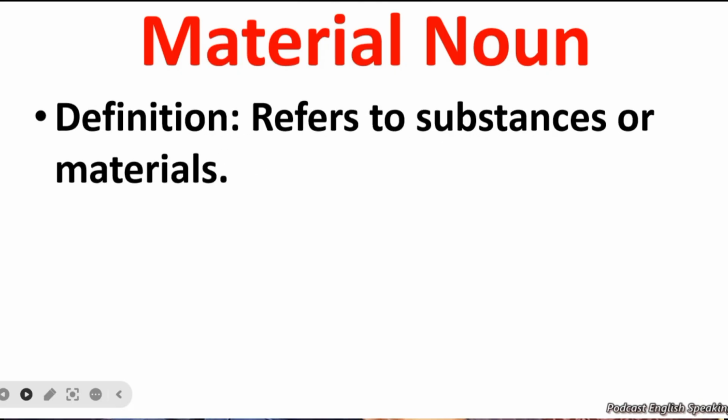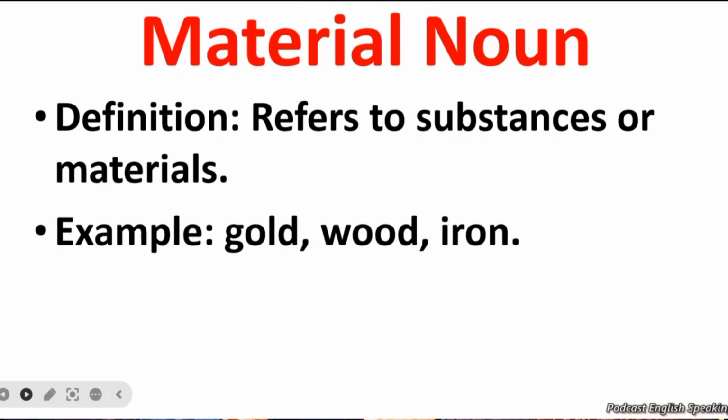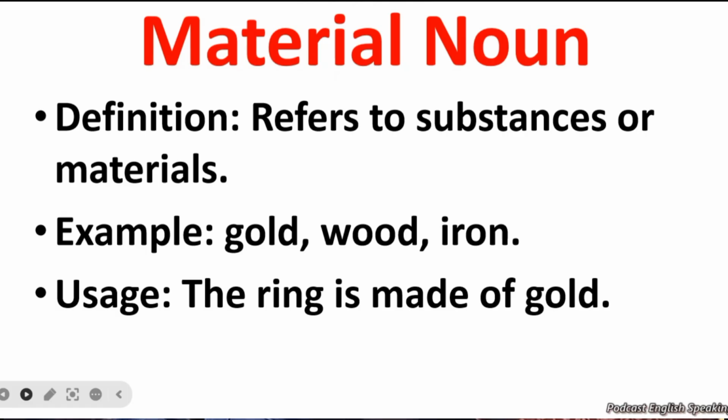Another noun is material noun. Refers to substance or material or concrete things. Gold, wood, iron. These are called material noun. Usage: the ring is made of gold. Gold is a material noun.